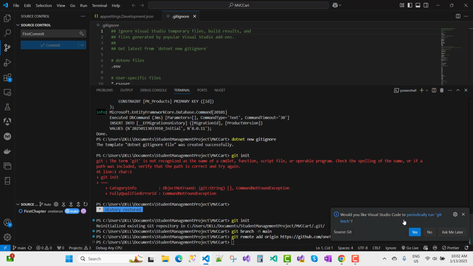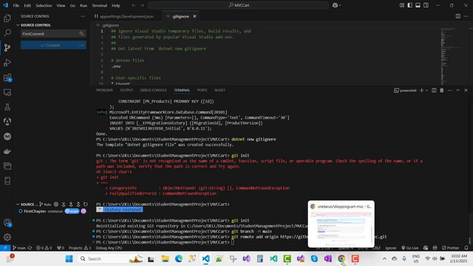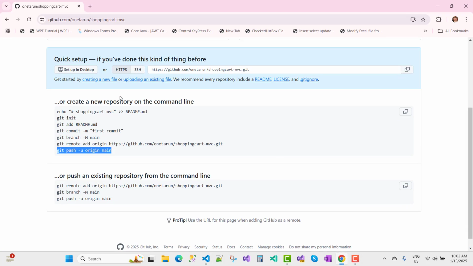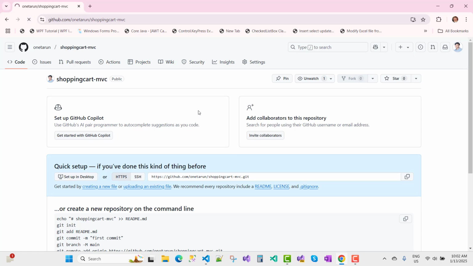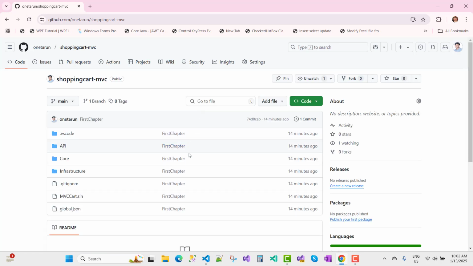Would you like Visual Studio Code to periodically run git fetch? Yes. Okay, so you can see that just after that you refresh your directory, and here we go. You can see that here we have a commit already there, with the message, 14 minutes ago, first chapter. You can see that that is the commit name.